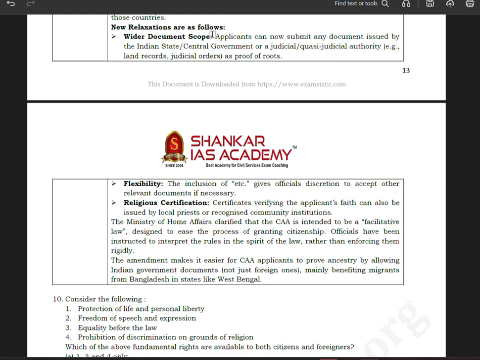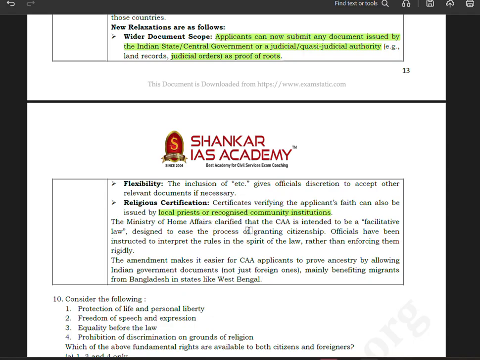New relaxations are as follows: wider document scope. The applicant can now submit any document issued by an Indian state, central government, or a judicial or quasi-judicial authority that records a judicial order as proof of roots. Flexibility: the inclusion of "etc." gives officials discretion to accept other relevant documents if necessary. Religious certificates verifying the applicant's faith can also be issued by a local priest or recognized community institution.